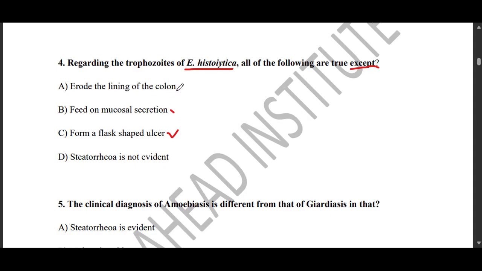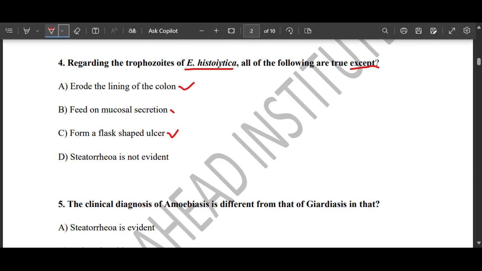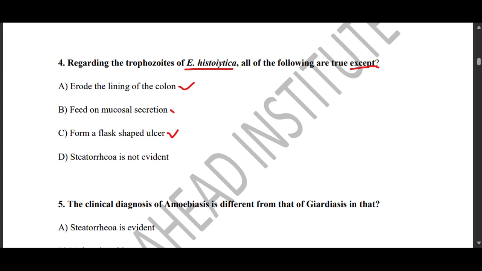They can invade the intestinal wall, and when they invade the intestinal wall, that means they can actually erode the intestinal wall. They may also travel via the portal vein to the liver, thereby leading to what we call hepatic amoebiasis, which can lead to liver abscesses.